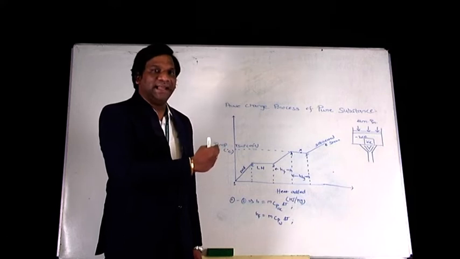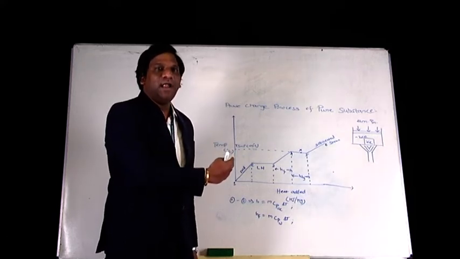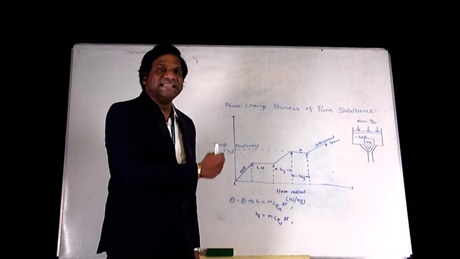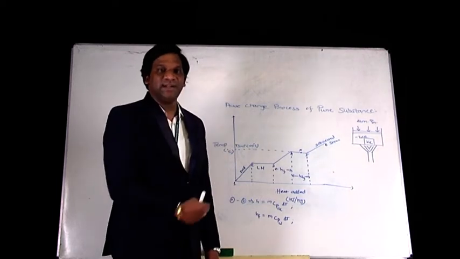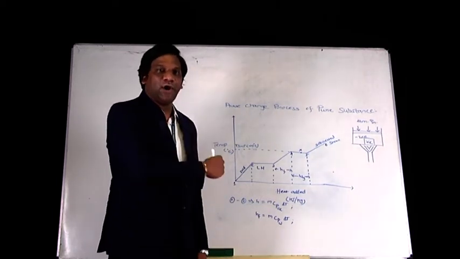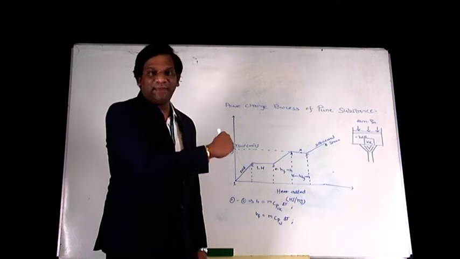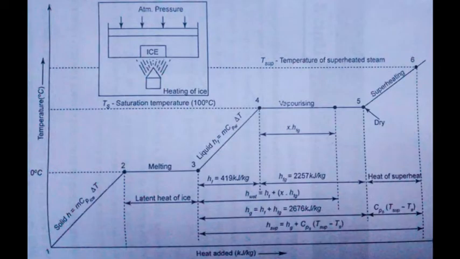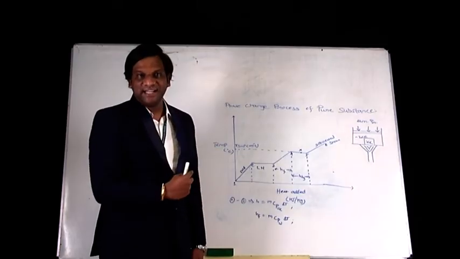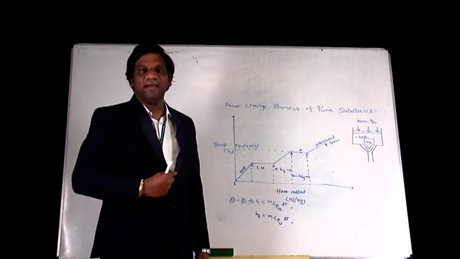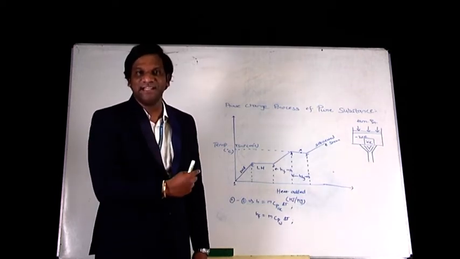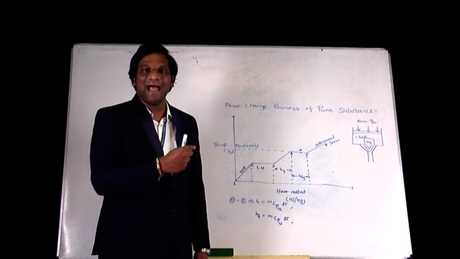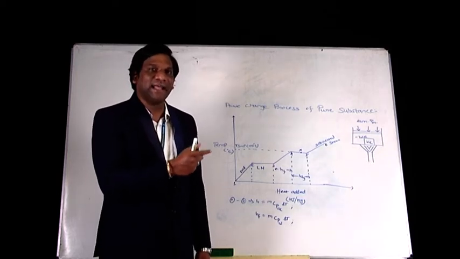If you heat the ice at atmospheric pressure, the temperature is going to rise from minus 20 degrees Celsius to 0 degrees Celsius, which will be drawn as an inclined line in the graph. That is, from point number 1 to point number 2, the ice is constantly absorbing heat and the temperature is rising to 0 degrees Celsius. If you further continue from 0 degrees Celsius, heat is going to be added, but the temperature rise is not recorded.